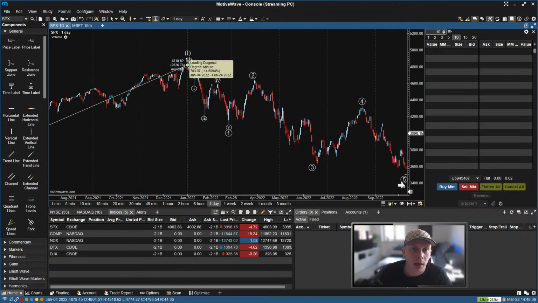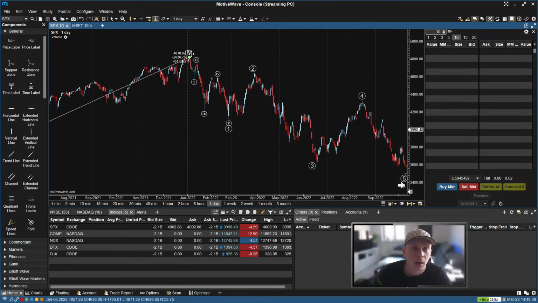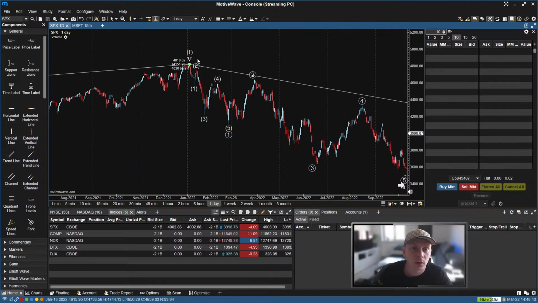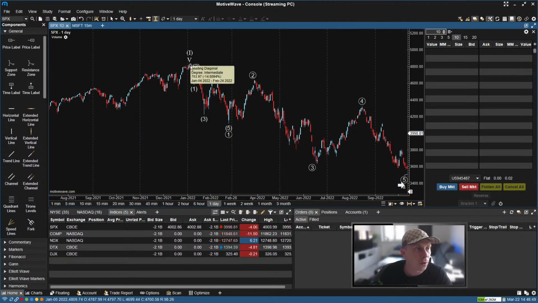I'm going to try to align the wave 5 point here properly. That's a little bit of an issue when you're jumping through time frames: it sometimes is a little bit challenged with keeping the right high spot or candle selected.